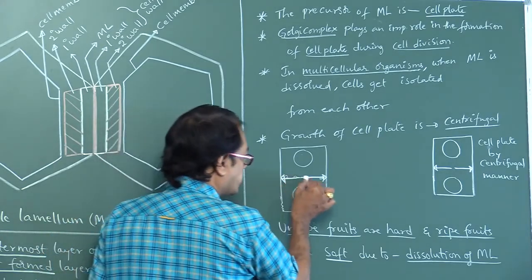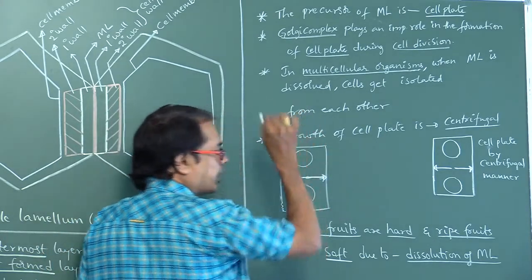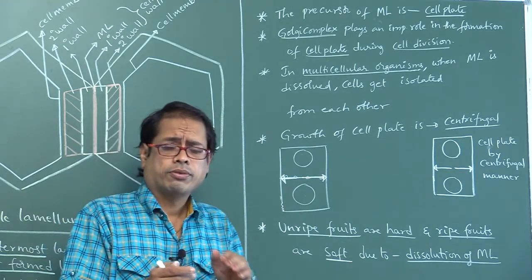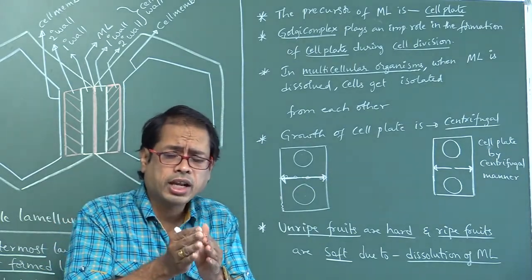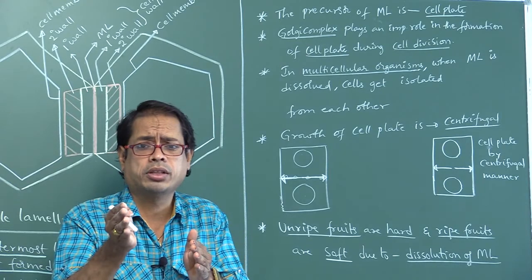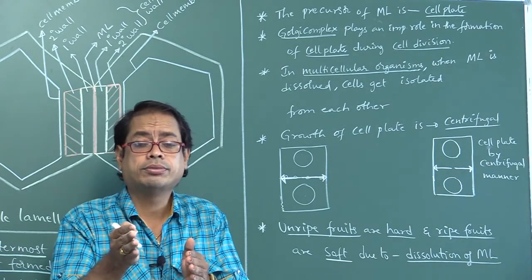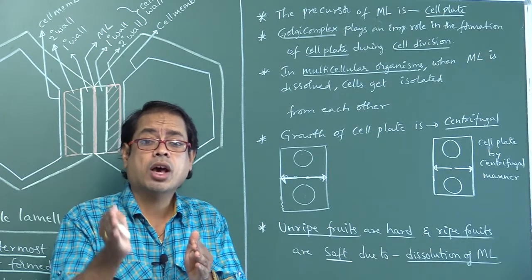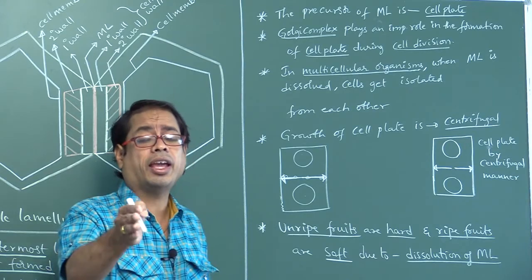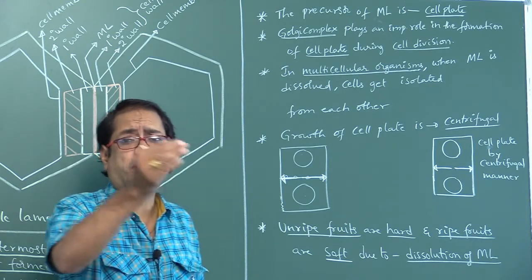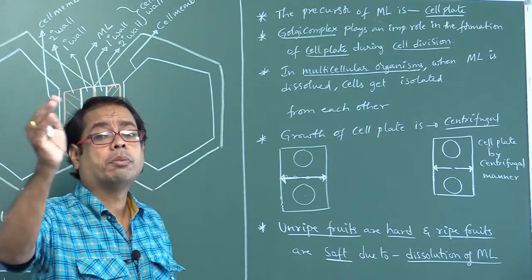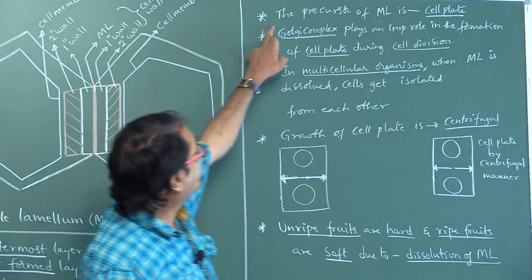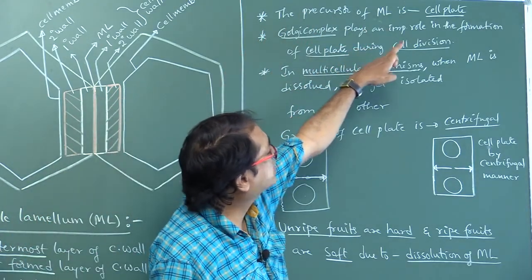Later, the cell plate becomes the middle lamellum. Middle lamellum is formed from the cell plate. The precursor of middle lamellum is cell plate.